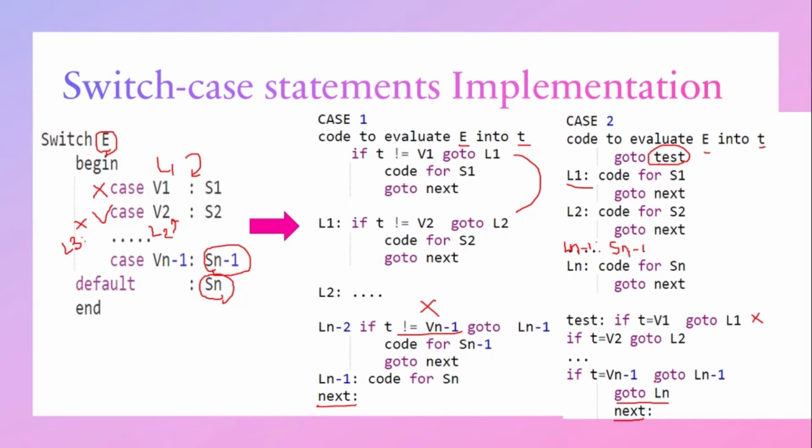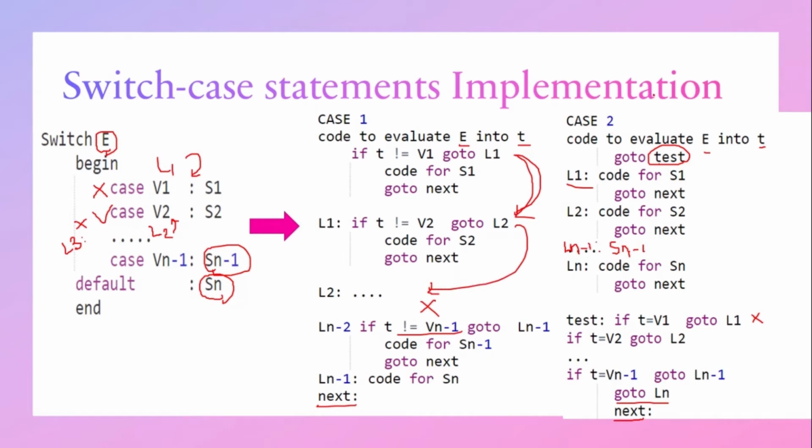If you check case 1, in case 1 all the jumps are shorter jumps, isn't it? See, here we go to L1. Where is L1? L1 is here itself. Then we go to L2. Where is L2? L2 is here itself. So all the jumps are shorter jumps.